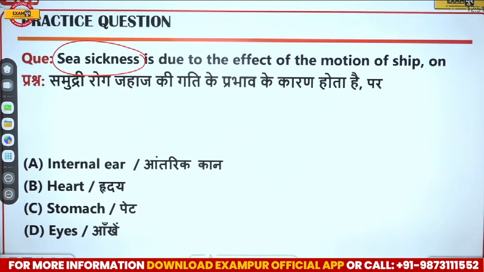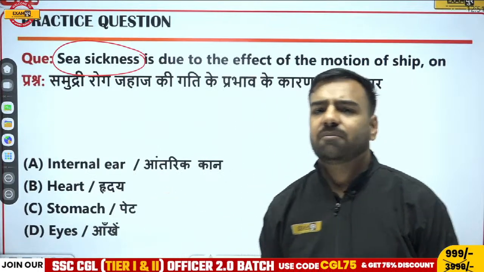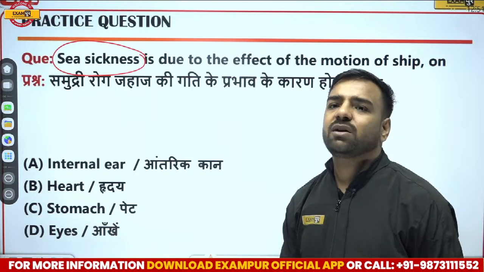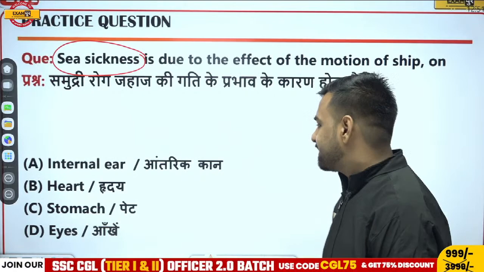Yeah, the name vitamin was given by Funk. True. And if I talk about different vitamins, different people, but one name that we remember is Hopkins, right? Okay, so Vinod is going with C, and no need to say sorry, buddy. So Vinod is going with C, that is stomach.